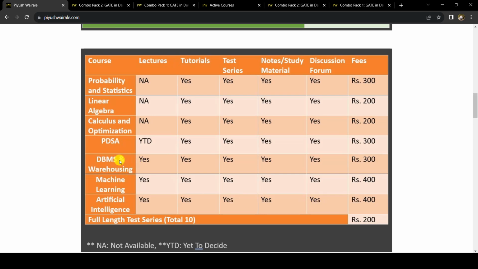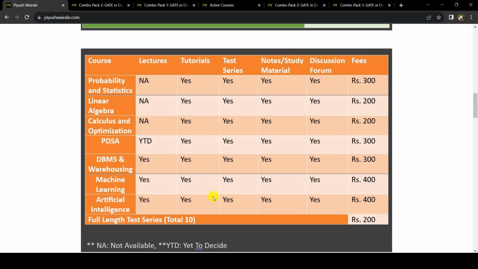The lectures for DBMS, machine learning, and AI will be on YouTube as well. But there will be tutorials regarding these which will not be available on YouTube. The lectures will be available on YouTube, you can watch them, that's not an issue. But tutorials will be part of the course, so they will not be available on YouTube. So the charges will be just 300, 400, and 400.